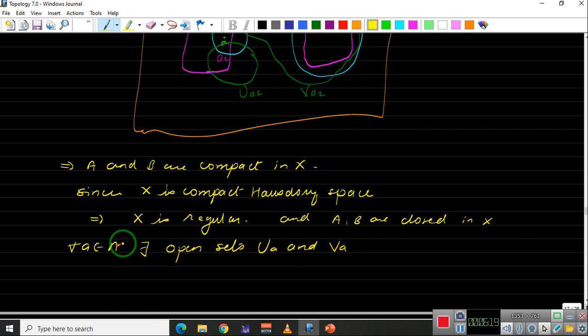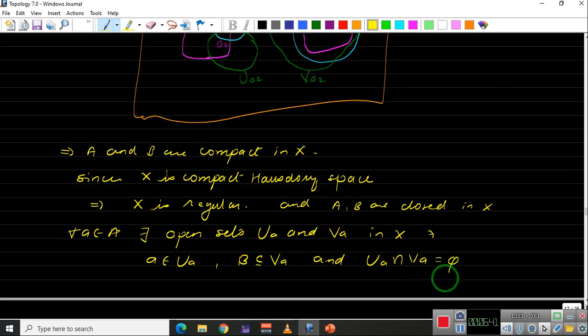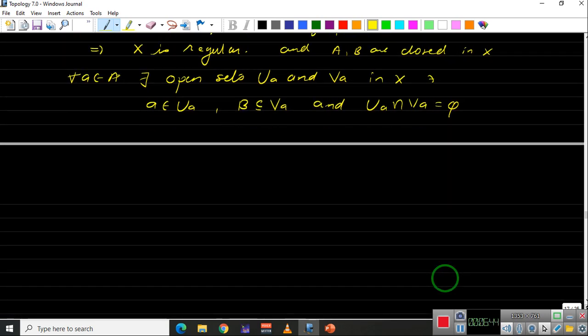So for each a in A, there exist these sets U_a and V_a such that these are open in X, such that this a belongs to U_a, this B, closed set B, is contained inside V_a, and U_a intersection with V_a is empty. Okay, now this implies we have this collection, say U_a, all these open sets such that a belongs to A. This is open